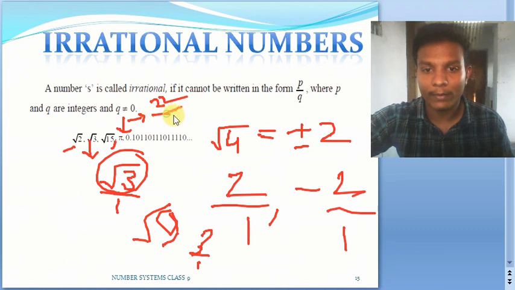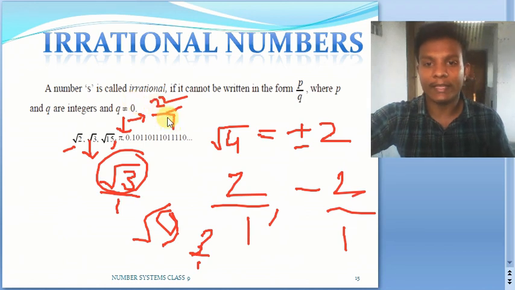But remember, 22 by 7 is of p by q form and is a rational number, but pi is irrational. These two are not equal, but approximately we consider them equal for simplification purposes, though the exact values are not equal.